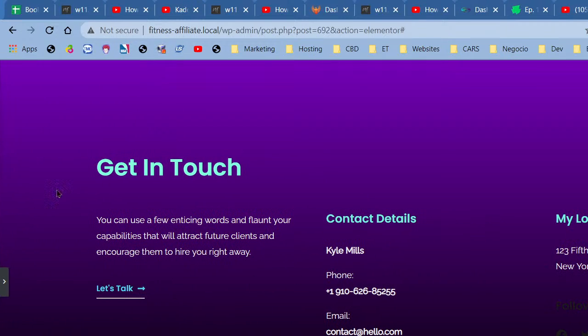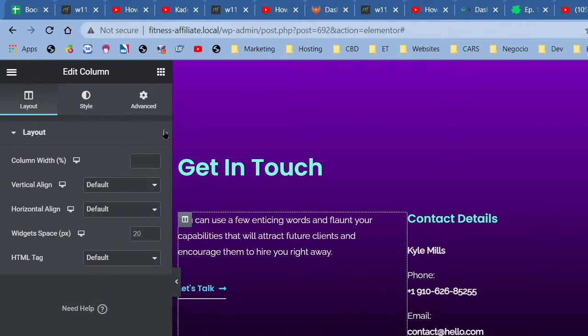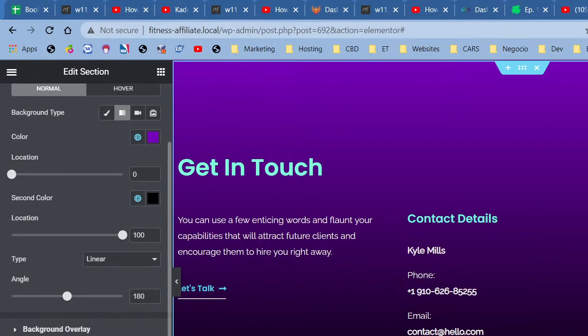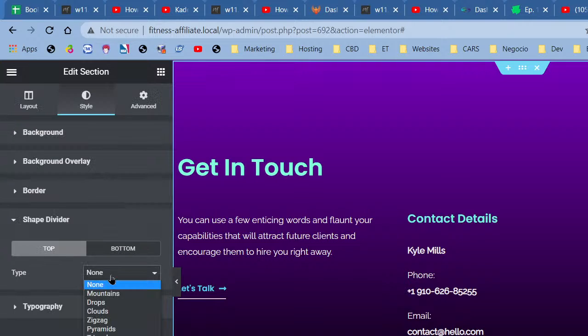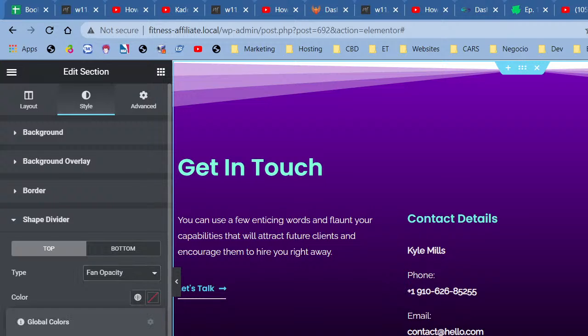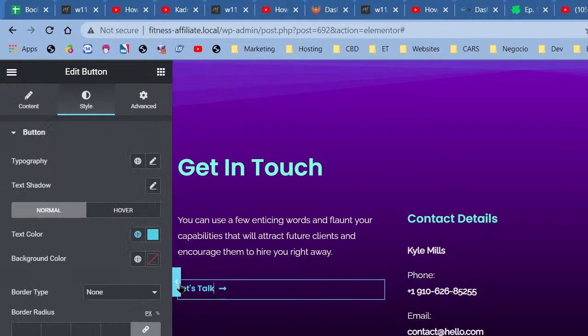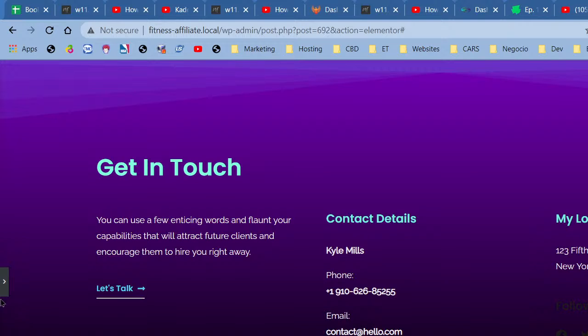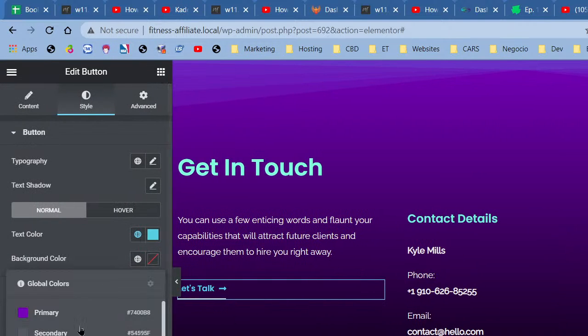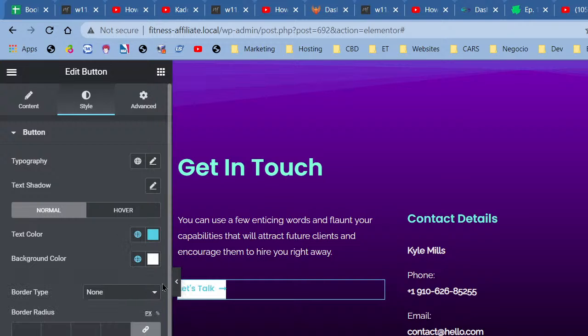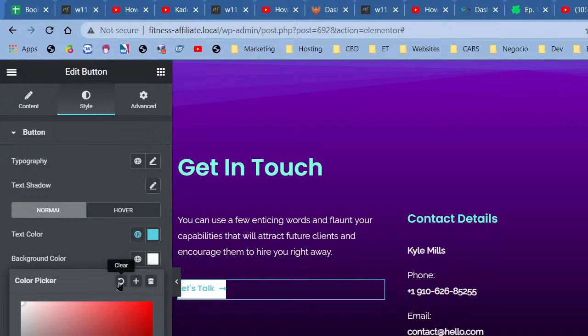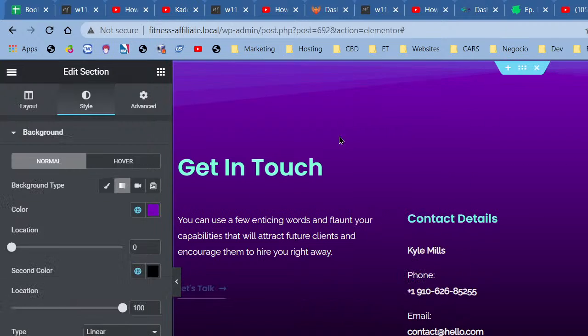Okay, so how does this look? It looks terrible. So I'm going to add a divider at the top, and I'm going to just change the color of this divider. Background color. Oh, no. That's the wrong thing I'm on. Wrong thing. Right here. Edit section.